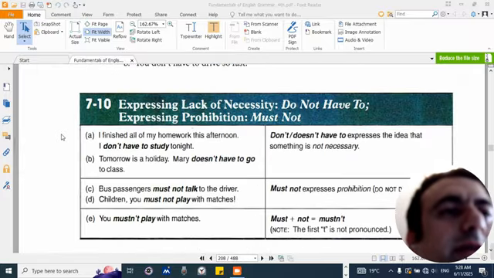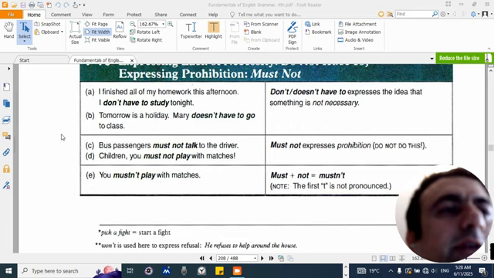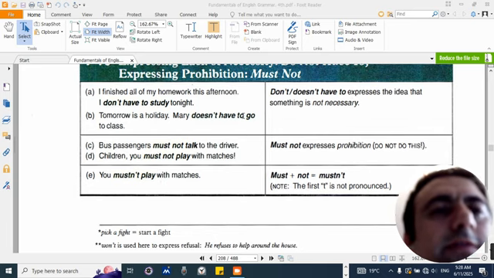7-10. Expressing lack of necessity: do not have to. Expressing prohibition: must not. A. I finished all my homework this afternoon. I don't have to study tonight. B. Tomorrow is a holiday. Mary doesn't have to go to class. Don't/doesn't have to expresses the idea that something is not necessary.